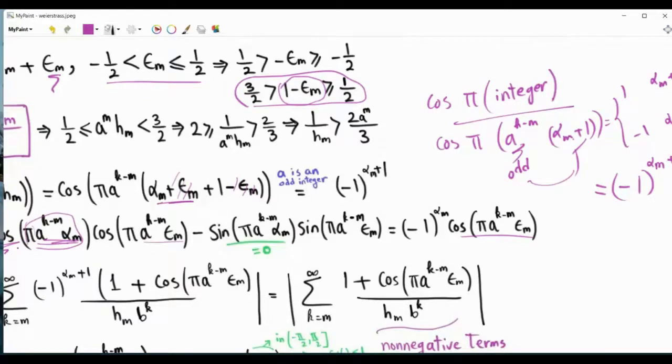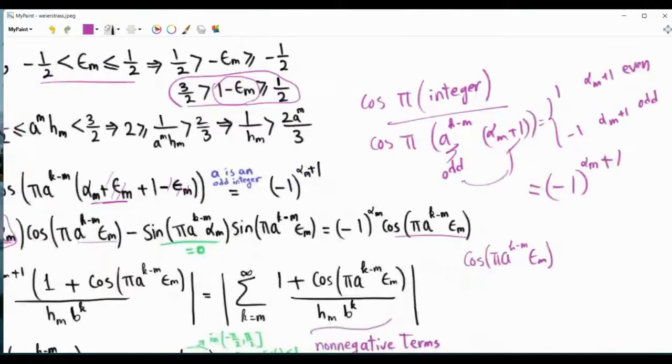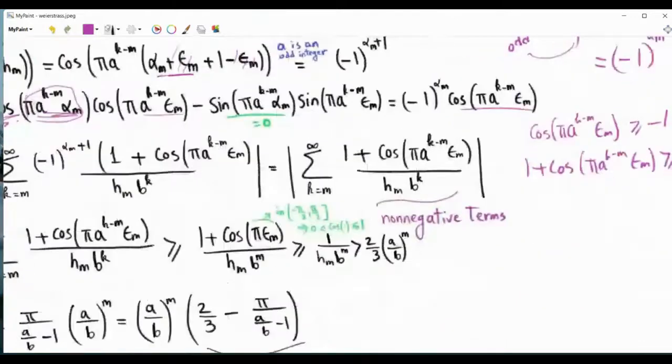Now the cosine is between minus 1 and 1. So cosine of pi a to the k minus m epsilon m is always greater than or equal to minus 1. Adding 1 to both sides, 1 plus cosine pi a to the k minus m epsilon m is greater than or equal to 0. And the sequence is positive. This h m is positive, and b is a real number greater than 1. So basically, these are non-negative terms. This is a sum of non-negative terms, and the sum itself will be non-negative. So actually, we don't need to put the absolute value, because we have non-negative terms.